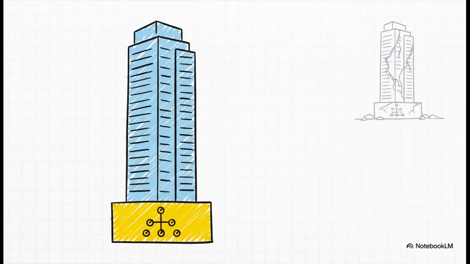A good way to think about it is like your code is a skyscraper. The data structures you pick, that's the foundation. If you build a strong foundation, your app can scale to incredible heights. But if you choose a weak one, well, you're going to start seeing the cracks appear as soon as the pressure really starts to mount.